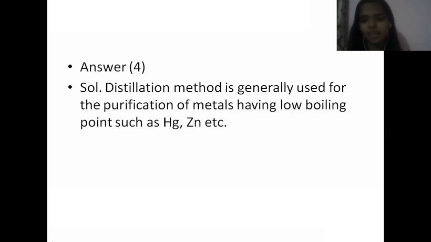Impurities will remain in that state itself, and only that pure metal converts into vapor phase when you give the temperature above the boiling point, and that vapor can be condensed and the pure metal can be collected. Okay, this is how the distillation process works.